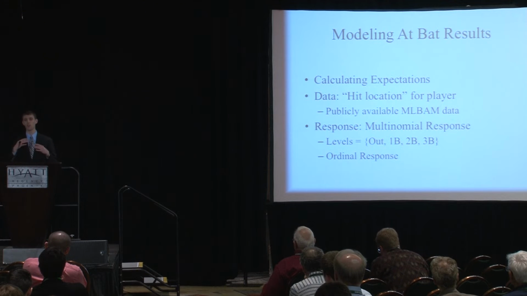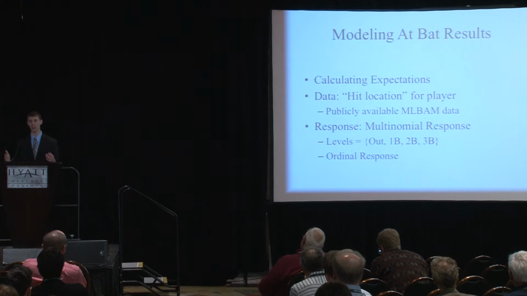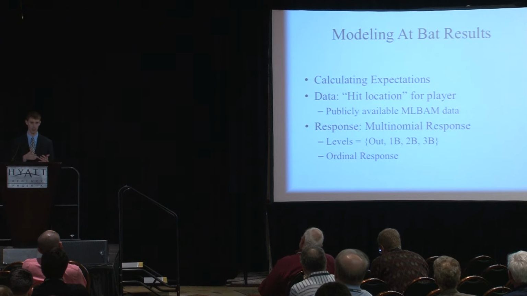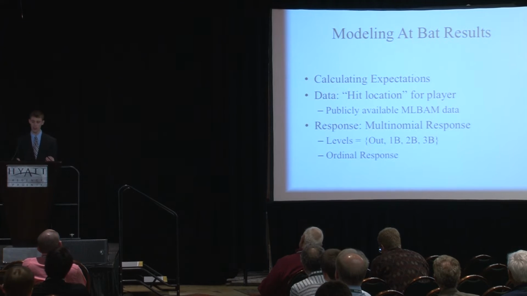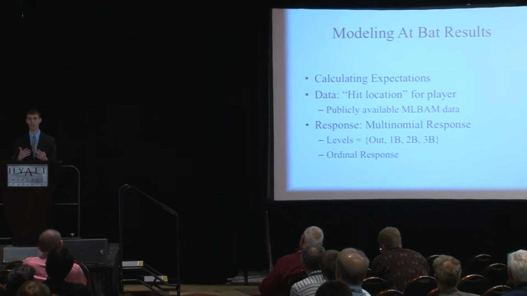Further, this is not just a multinomial response, it's what's called an ordinal response. So in other words, it can be ordered. You can make the argument that a single is better than an out, a double's better than a single, a triple better than a double. And we're going to use this ordinal nature to try to take advantage of a certain Bayesian technique that I'm about to get to.